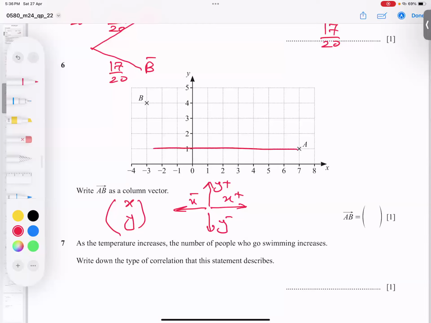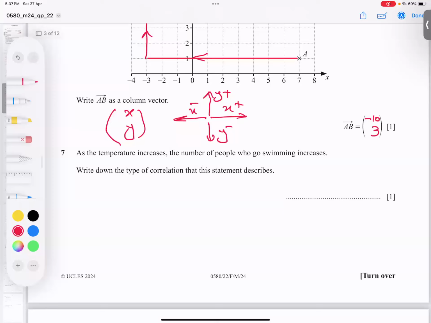I go from here to here and then from here to there. Count 1, 2, 3, up to 10 to the left, so I got negative 10. And 1, 2, 3 going upwards, so positive. Left side X negative, upwards Y positive. I believe you got the point.